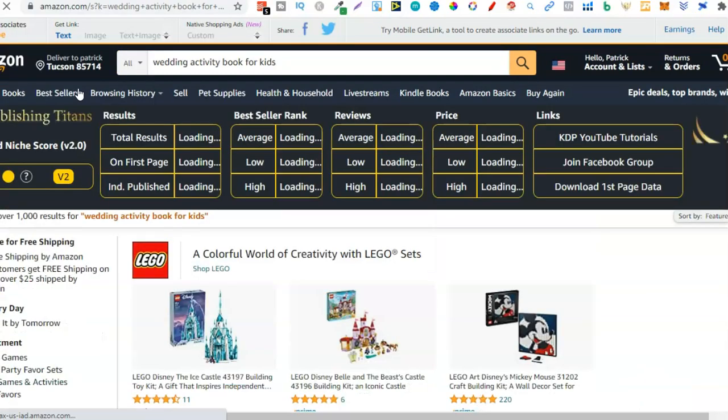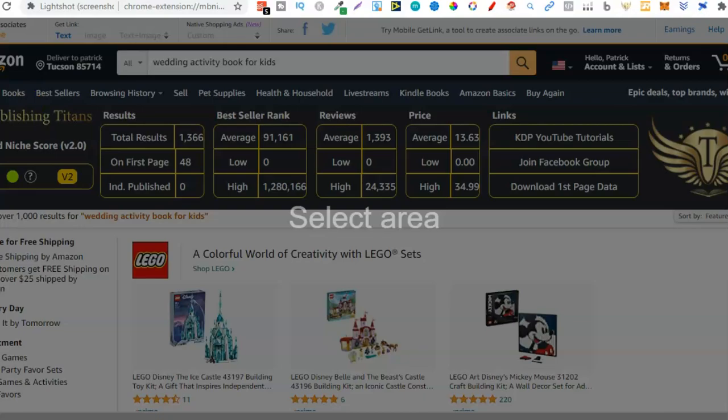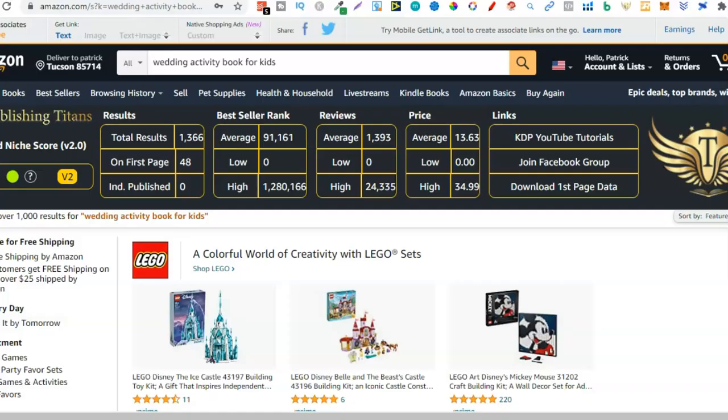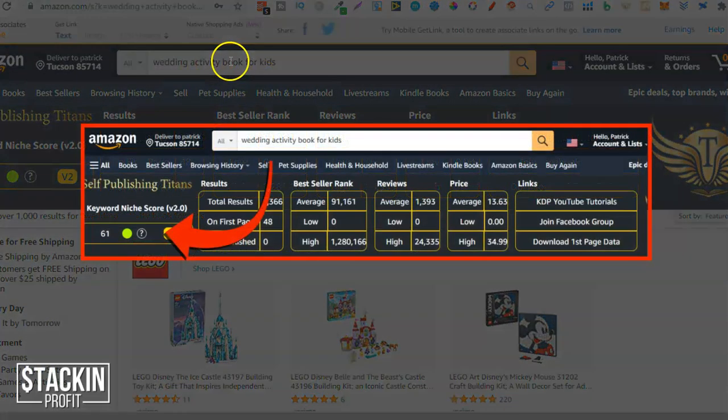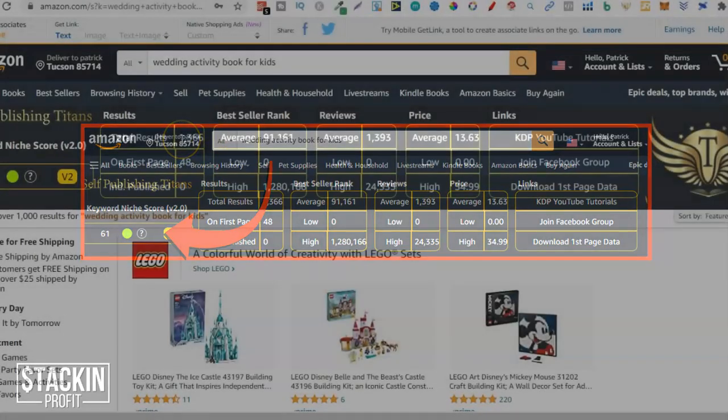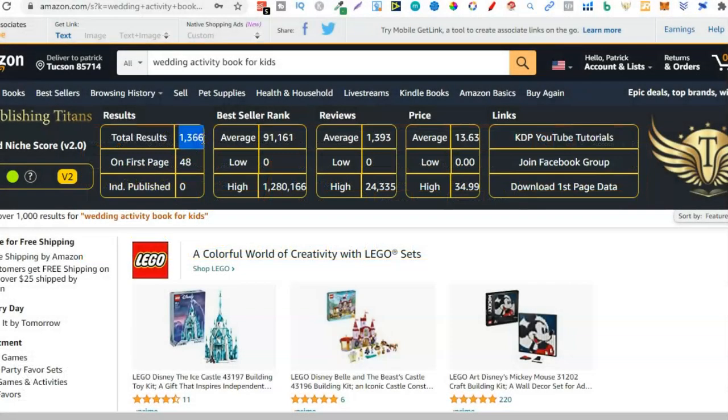For this instance, let's just pause the video so that can load up. And bam, there we go. This actually looks like a really good niche. That's wedding activity book for kids. The niche score, 61%. Remember, anything over 60 is really good. Number of results, looking good with 1,366. That bestseller rank, that BSR, under 100,000, or the average BSR, so that's looking really good as well.